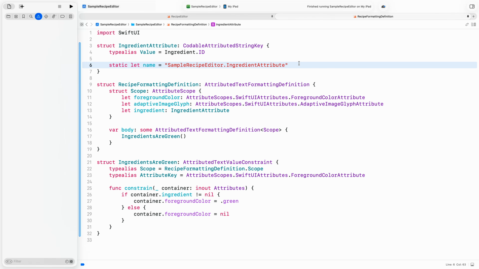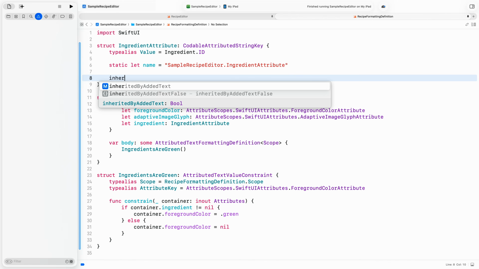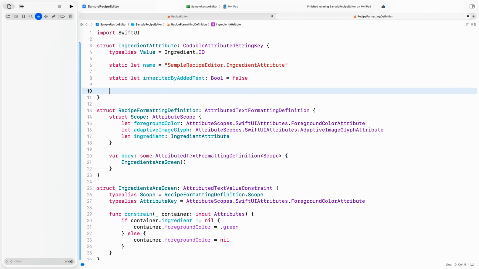The croissants are all set in the oven, so I can try this out right away. In my custom ingredient attribute here, I will implement the optional inherited by added text requirement to have the value false. That way, if I type after an ingredient, it won't expand. Second, let me implement invalidation conditions with text changed. So when I delete characters in an ingredient, it will no longer be recognized.